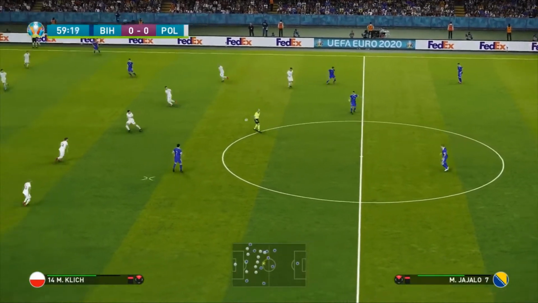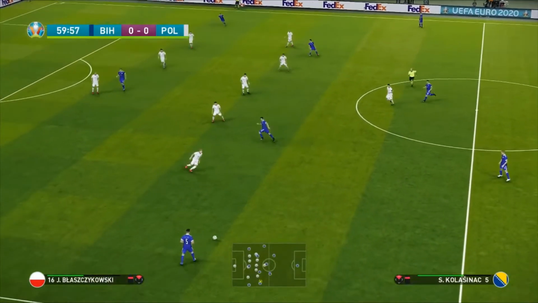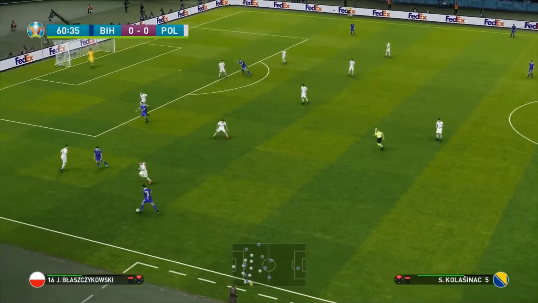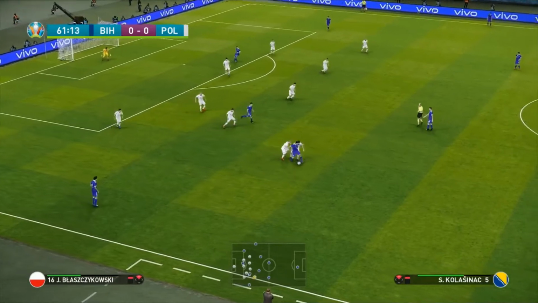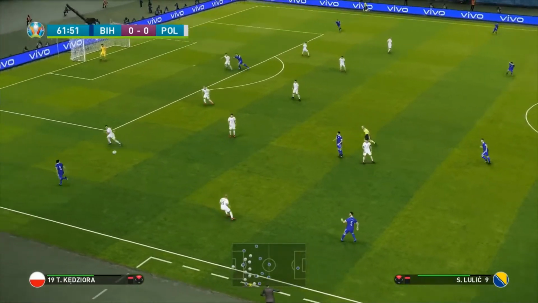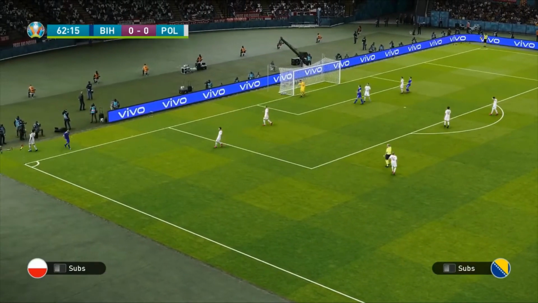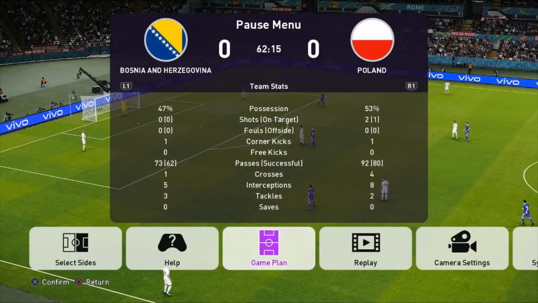Pjanic. It's Jalo. Back to Pjanic, into Kolasinac, who's got some space and time. Kolasinac. What can he do here? The Arsenal fullback still holds it. He's waiting for an opportunity to pass the ball. Back to Lulic. They are really taking their time here. Lovely ball from Kolasinac, but it's going to go out of play. And we'll make the 3 substitutions as we have hit the 60th minute of this fixture.